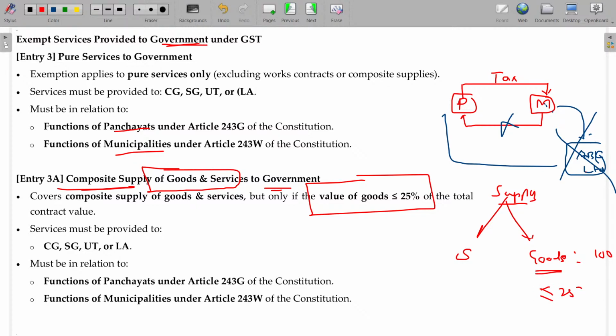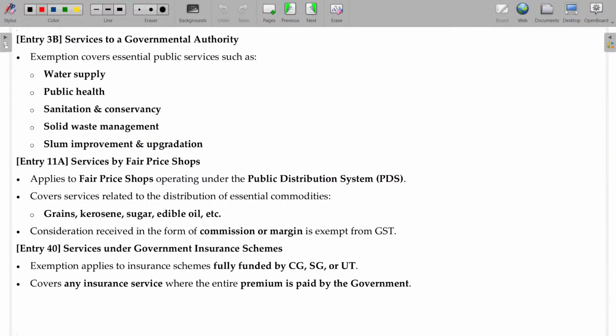In that case, the service provided to the municipality will also be exempted.